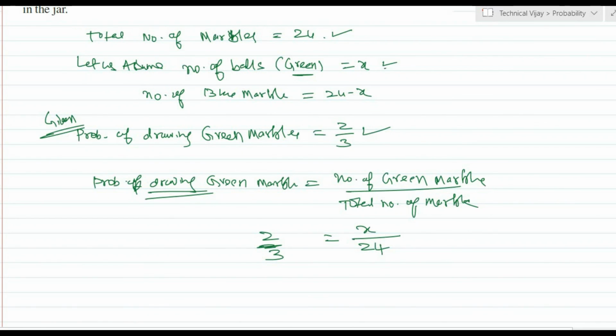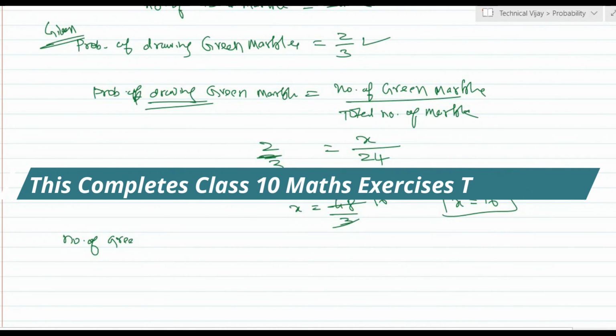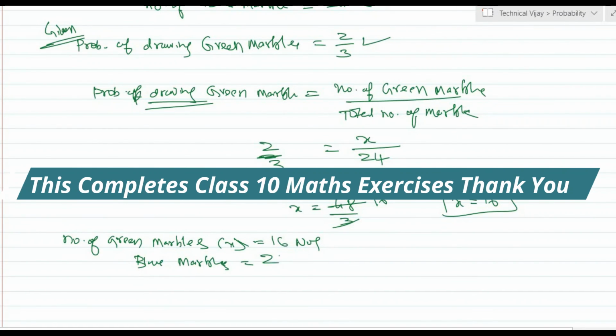Okay. Then cross multiplication, that is 3x is equal to 24 into 2, that is 48. Now x is equal to 48 divided by 3. 3 sixes are 18. That is x is equal to 16. Means what we have assumed x, that is green marbles. Here green marbles are 16. Now blue marbles is equal to 24 minus 16, that is equal to 8.